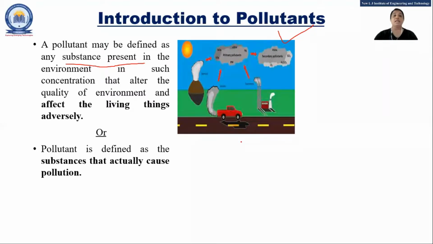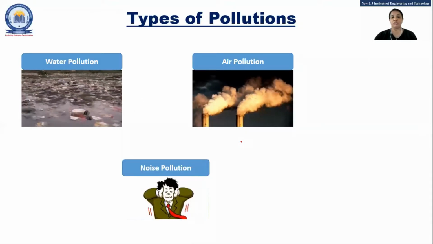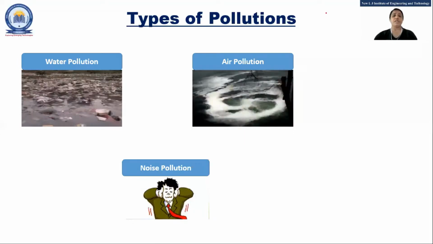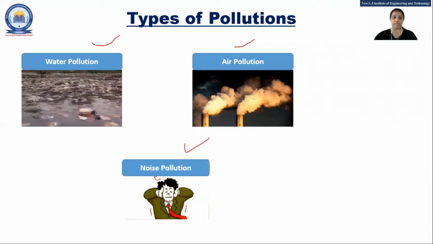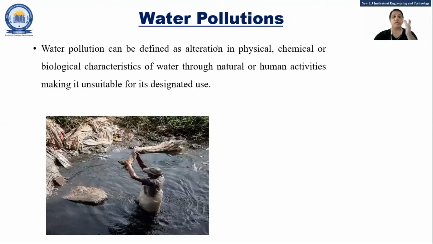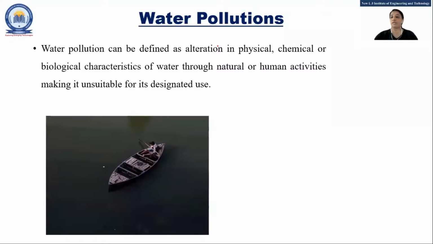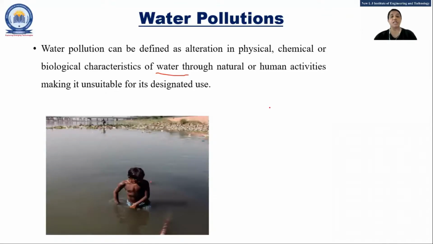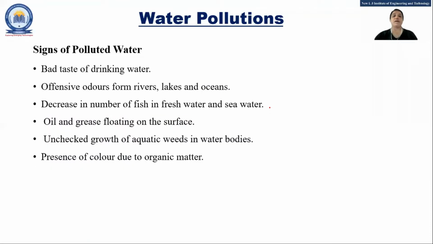Then we have seen the types of pollution. There are so many types: thermal pollution, radioactive, but we are going to learn only these three in our syllabus. We have already started with water. So if there is a change in the physical, chemical or biological characteristics of water, either natural or from human activity, that is water pollution. We have also seen the signs of polluted water, that is, because of which signs we can say that our water is polluted.